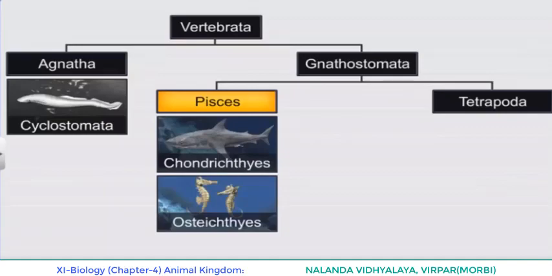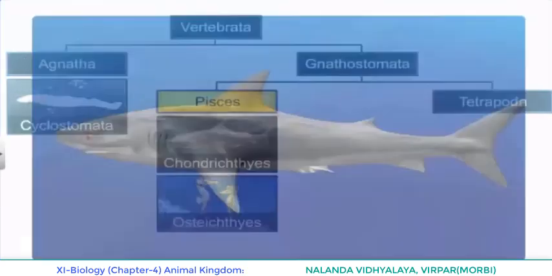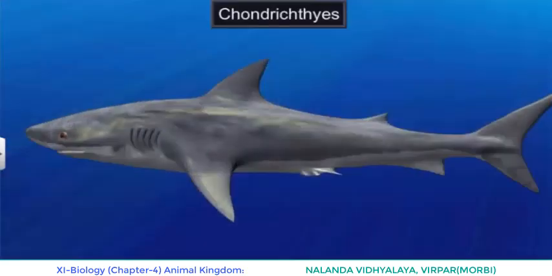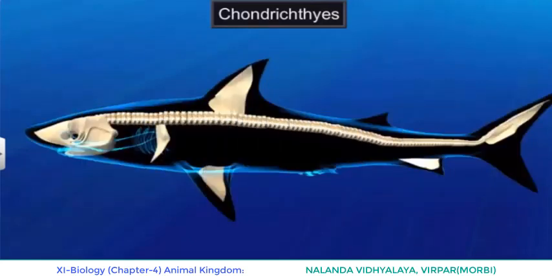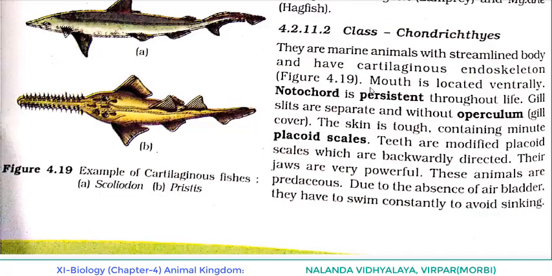So what's the first point? They are marine animals. Who are marine animals? Chondrichthyes. And with what body structure? Streamlined body. And how is the endoskeleton? Cartilaginous endoskeleton. And here the mouth is located ventrally. Notochord is persistent throughout life.